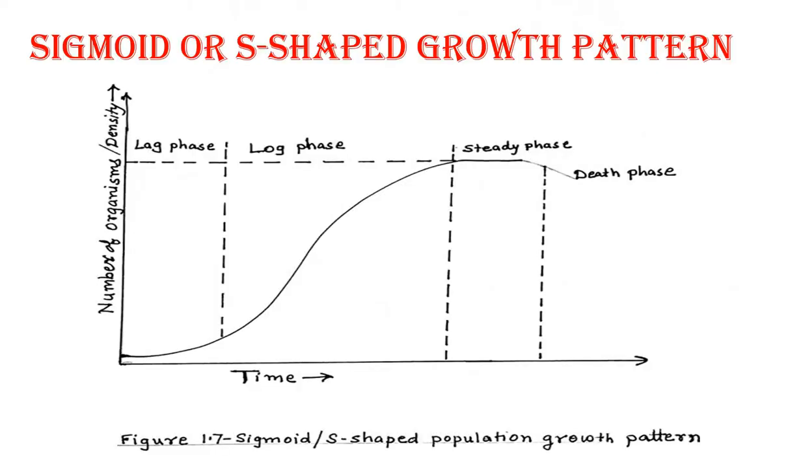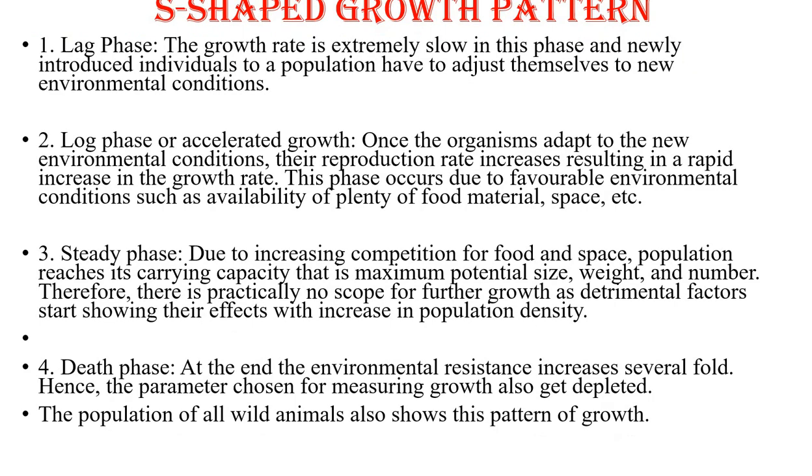Here the graph is shown, and the phase-wise distribution is: lag phase, log phase, then steady phase and death phase. We'll consider them one by one.